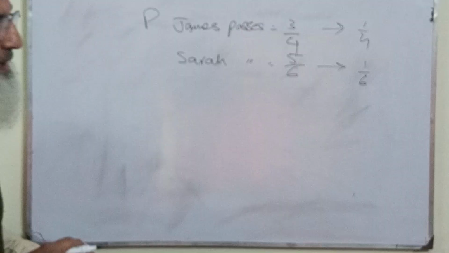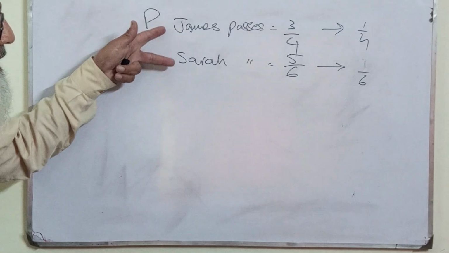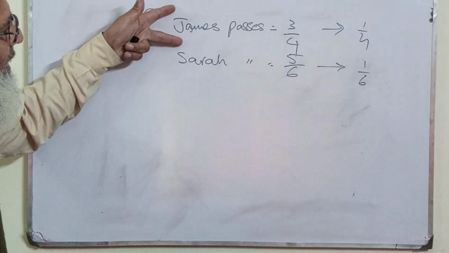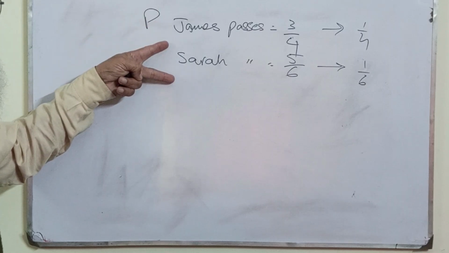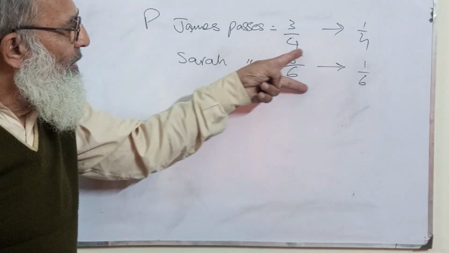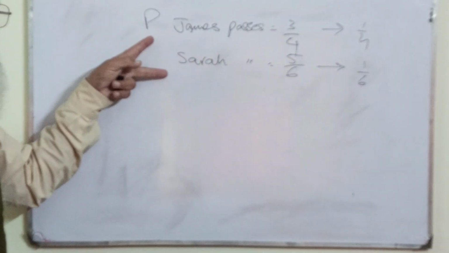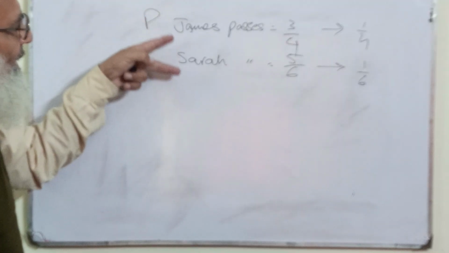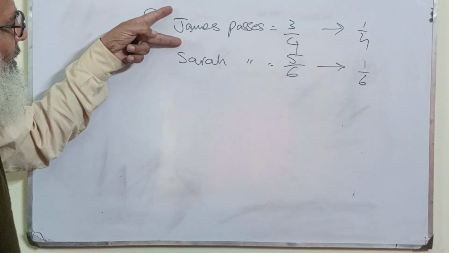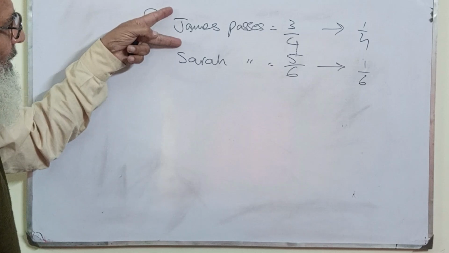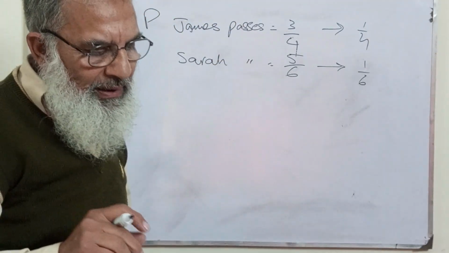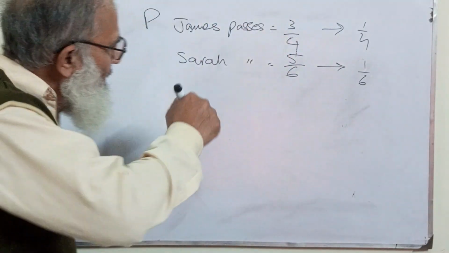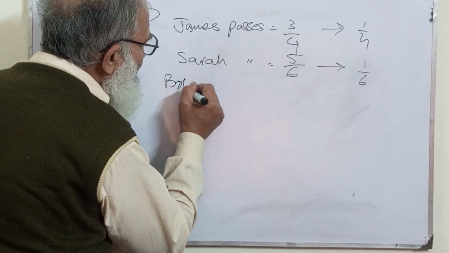Now, because these are independent of each other, if James is passing, it has nothing to do with the passing of Sarah, or if Sarah is passing, it has nothing to do with the qualification of James. Now, what do they ask us? What is the probability that both will pass?